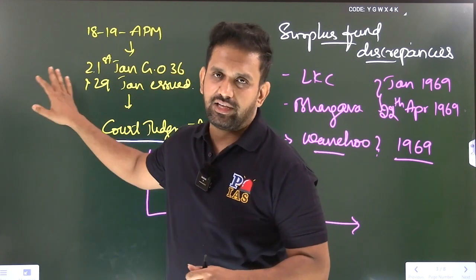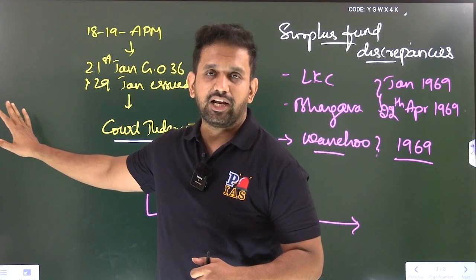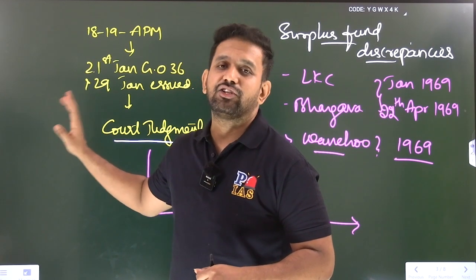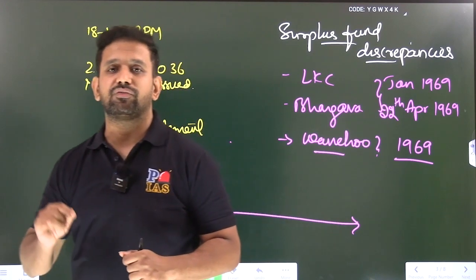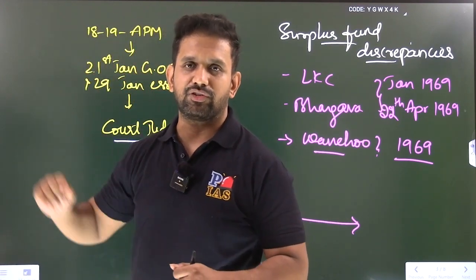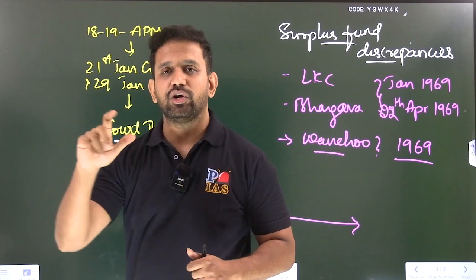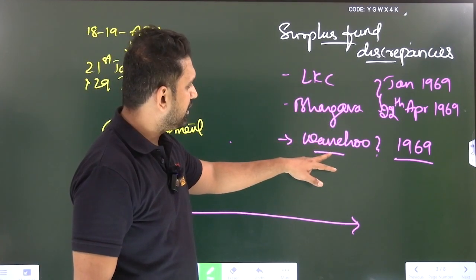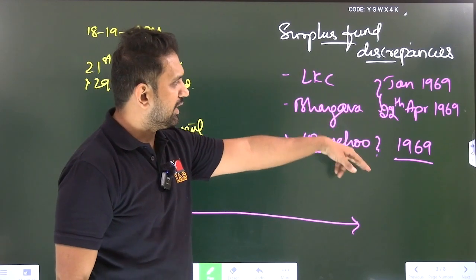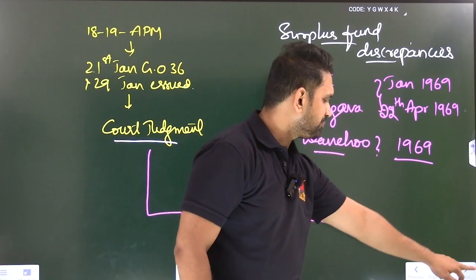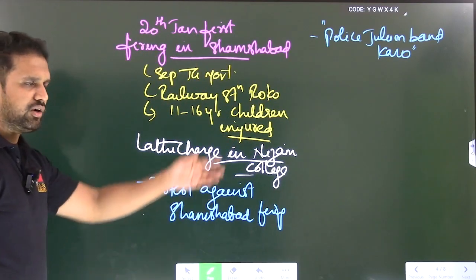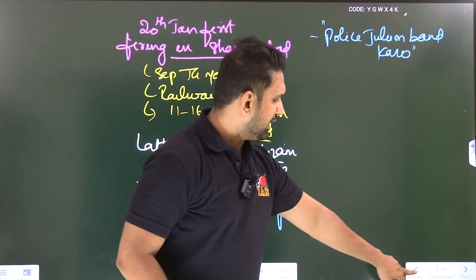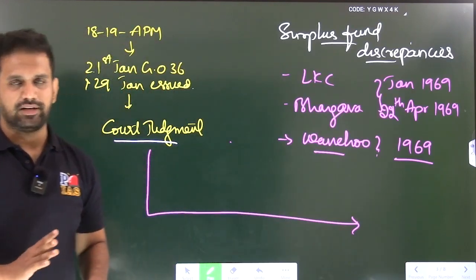And in GO 36, along with sending the Andhra employees back to Andhra, which is one point, the financial deprivation of Telangana was also one of the topics of discussion in the all party meeting decision. So in order to identify the surplus funds of Telangana, 3 committees were appointed: Lalit Kumar Committee, Bhargava Committee and Wanchoo Committee. Note the dates and months I have given you. In the MCQs, anyhow, I will cover that. This is all we have done in our last class. Till here we have done in our last class.